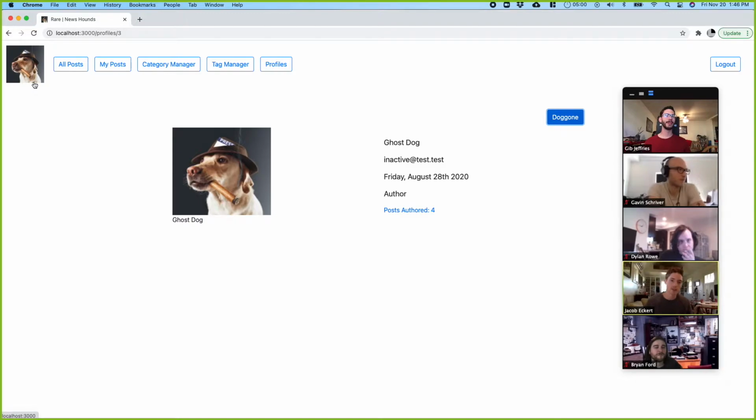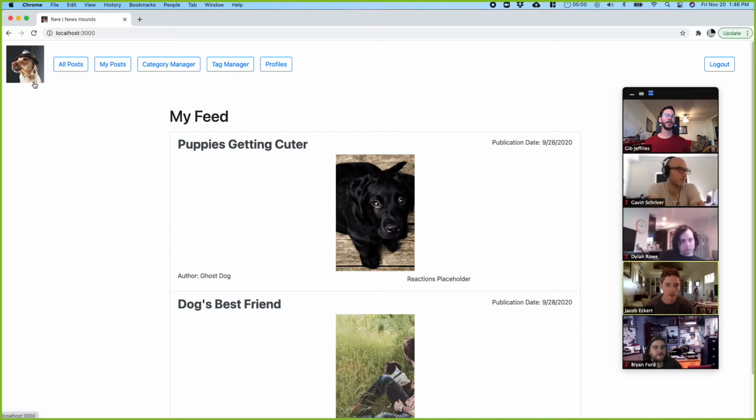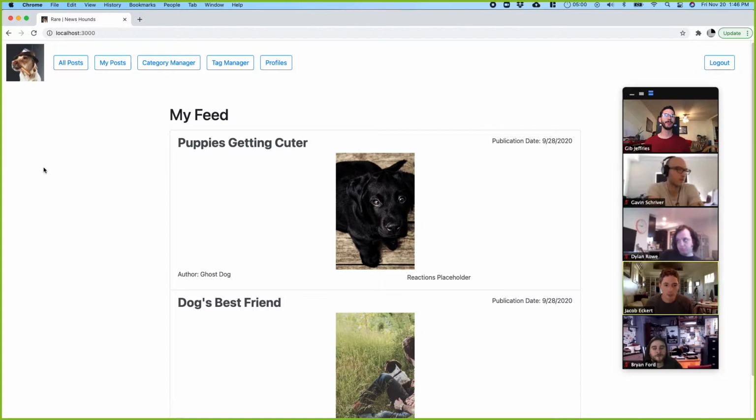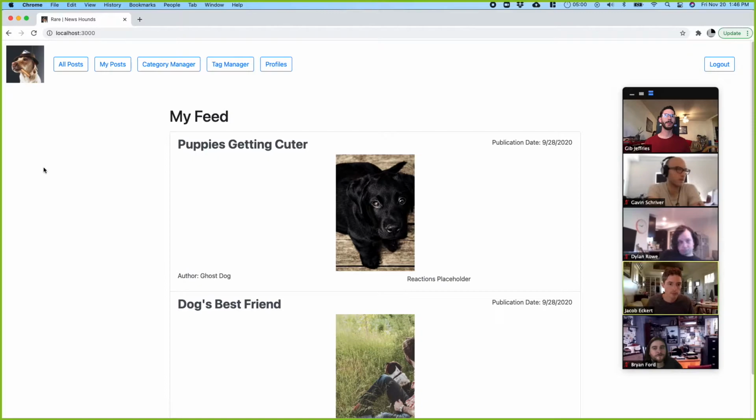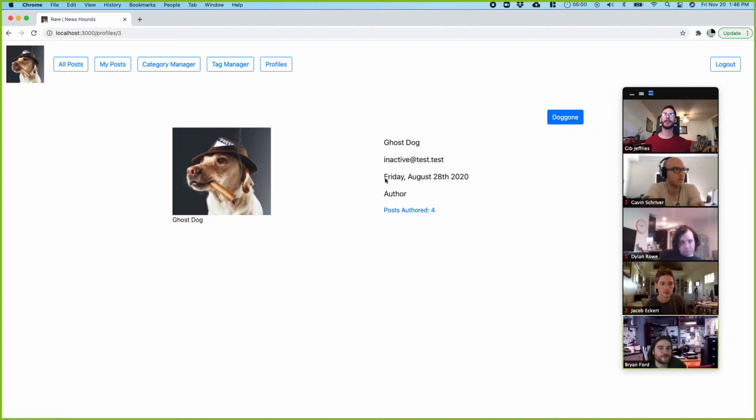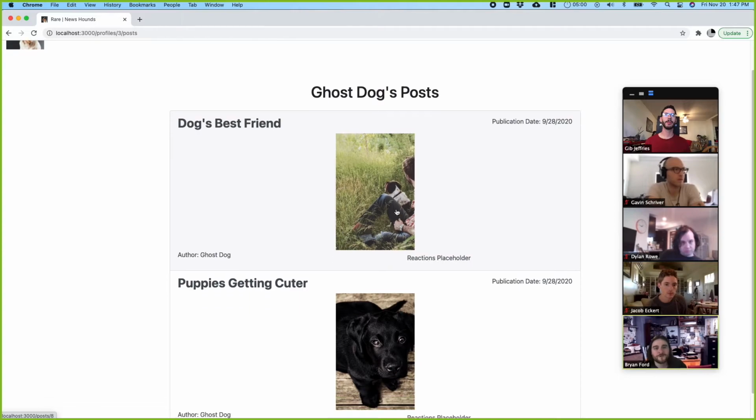And functionally what this does is this updates our feed, which is like the homepage view. You can see that because we followed Ghost Dog, we can now view all of Ghost Dog's posts. And so anytime we log in, we would see a list of all the posts authored by users that we're following. All right, and so maybe you really just want to check out Ghost Dog. On your feed, it's going to show you everybody that you subscribe to, but if we go back to profiles, and then we select Ghost Dog again, we can actually click on this post author link, and it will take us just to his post.